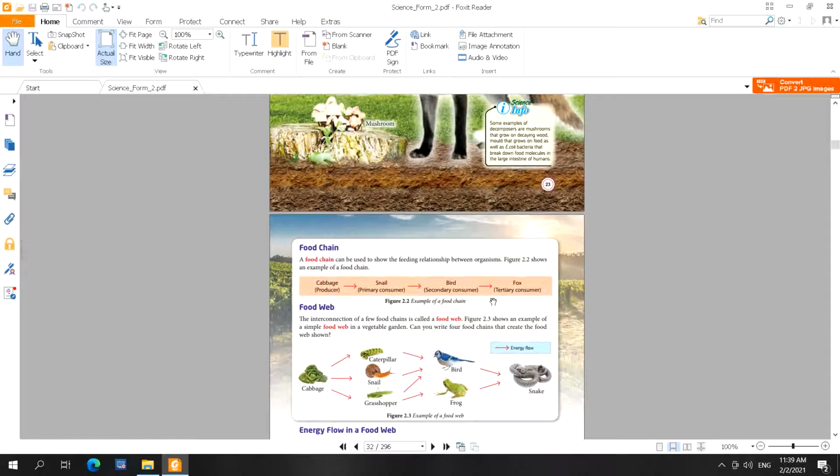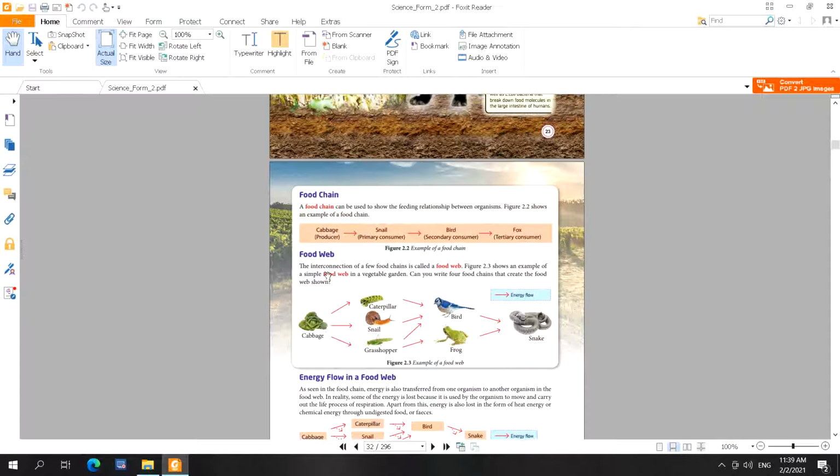Okay. And then food web. What is a food web? The interconnection of a few food chains is called a food web. That means a combination of a few food chains will produce a food web. This is an example of a food web in a vegetable garden. Cabbage eaten by caterpillar, cabbage eaten by snail, cabbage eaten by grasshopper. This is a combination of a few food chains.